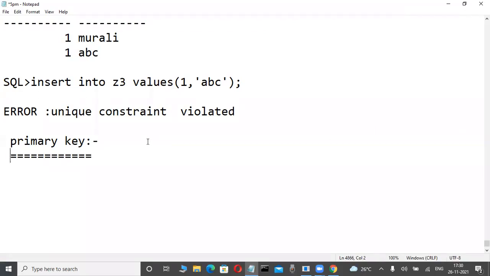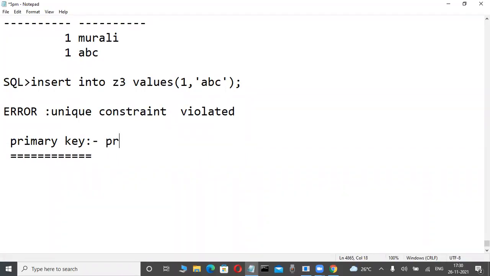Only one primary key is available in a table, not per column. Today you understand the difference between a key and a column. Then only, it does not accept duplicate and null values. Practically, I'll show you later, with the foreign key, the primary key and foreign key relations also.